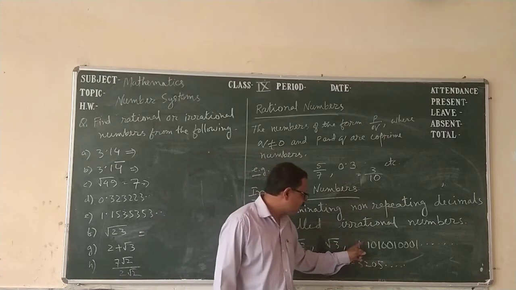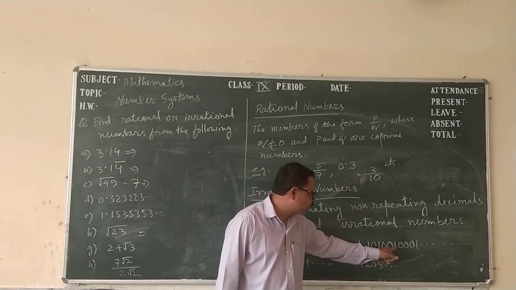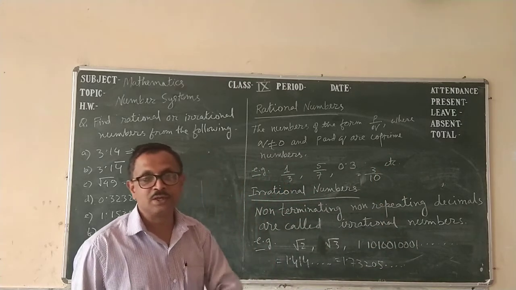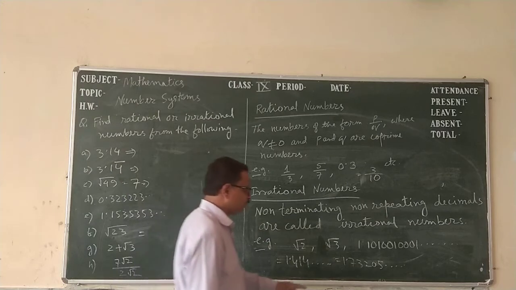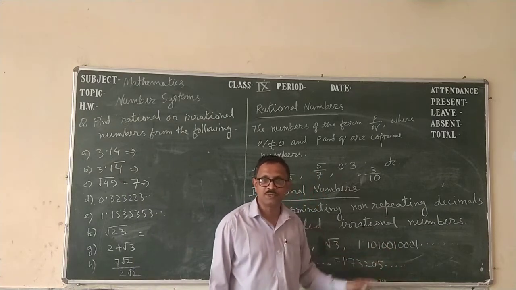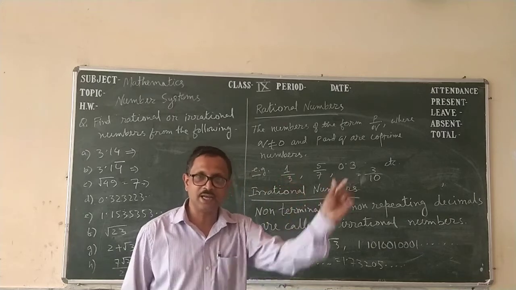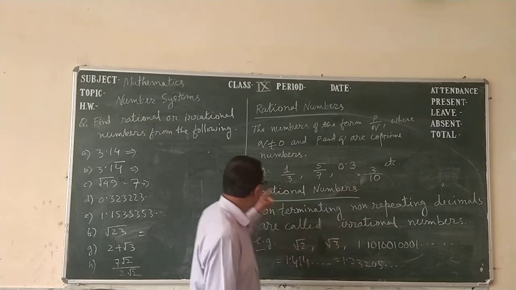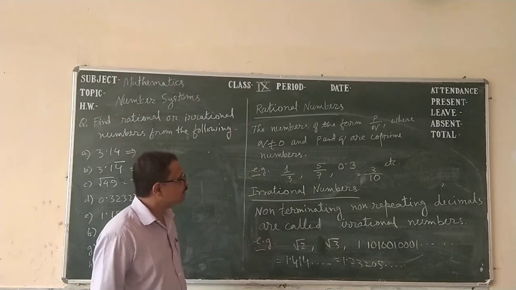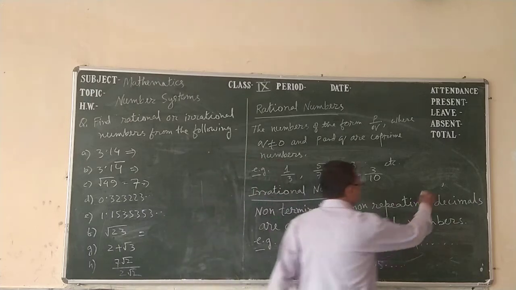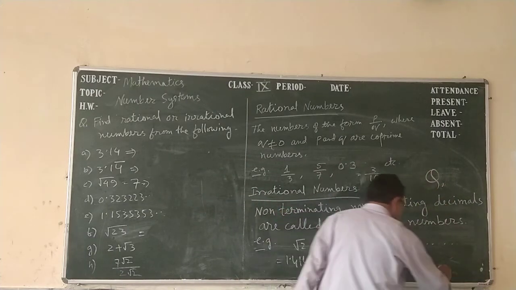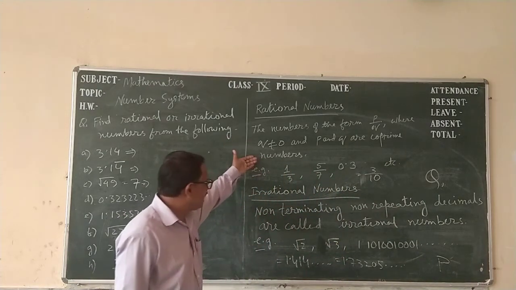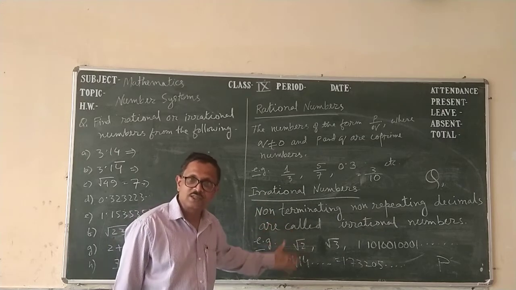Now here also, 1.10100100001 and so on is a non-terminating, non-repeating decimal. It is not repeating. Repeat means they will repeat the same thing again and again. So it is not repeating, so it is also an irrational number. Rational numbers we generally represent as q, and irrational numbers generally as p. This is the definition of rational and irrational numbers.